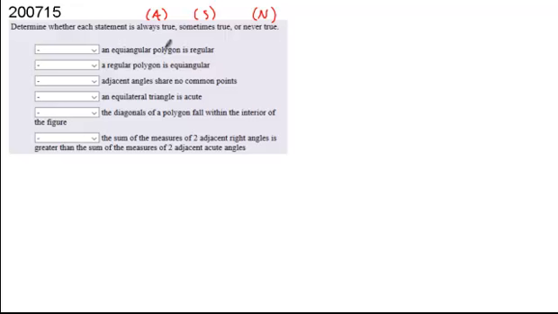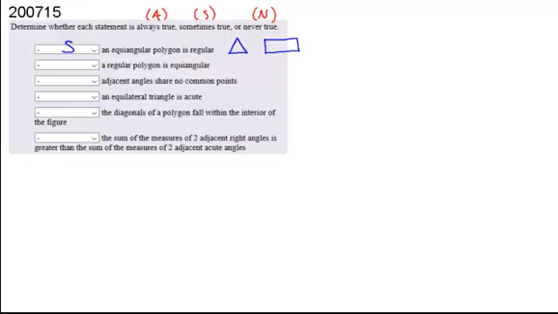All right, so if we look at the first statement, an equiangular polygon is regular. Is that possible? Yeah, here would be an example, right? But can we find a counterexample? Yeah. So the fact that we found an example and a counterexample means we're looking at sometimes true.